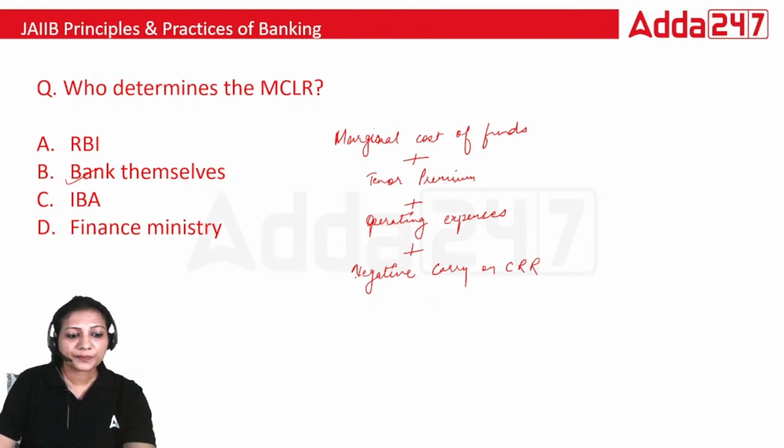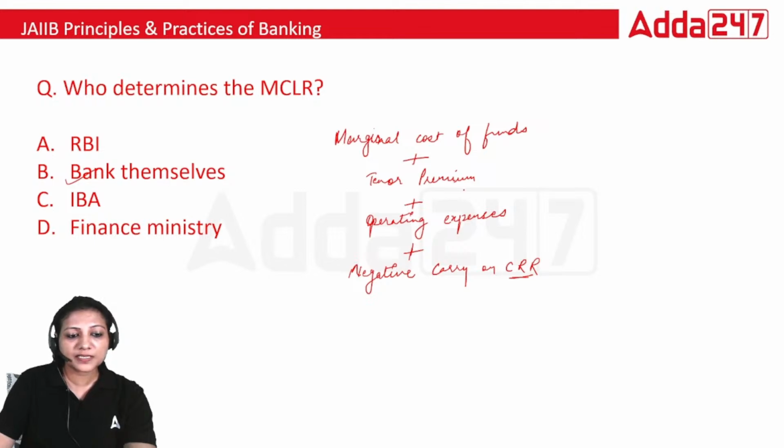Why is negative carry on CRR included? Because we don't get any interest on the CRR which we have to keep aside with RBI. We don't get any interest on it. That is why negative carry on CRR is calculated. Operating expenses, all kind of operating expenses are included.